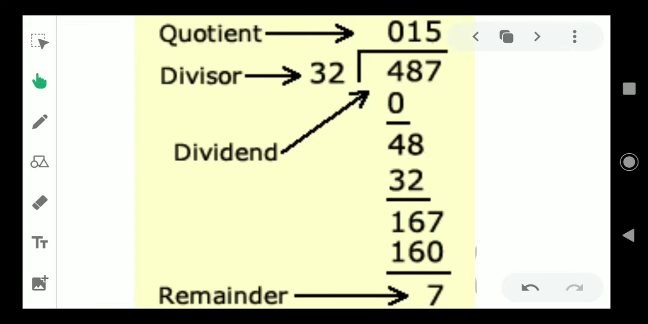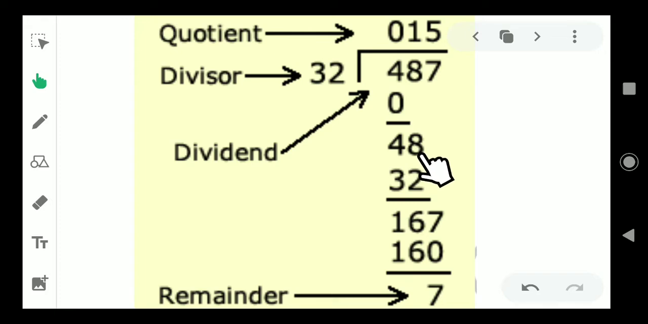Let's see some more examples. Here, 487 divided by 32. Whenever a number is given, you should see the first digit. In 4, is there 32? No. So consider 2 digits. In 48, since there is no 32 in 4, we wrote here 0. 0 into 32 is 0. So take it down and write just 48 itself.